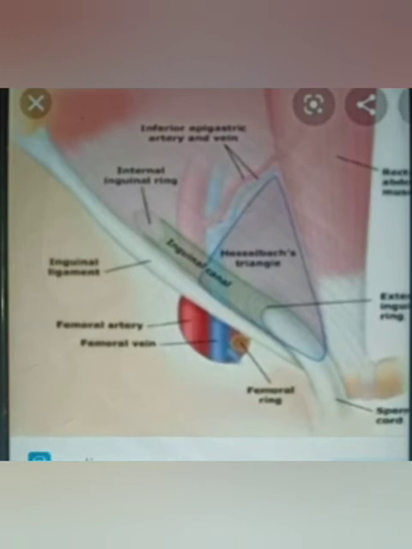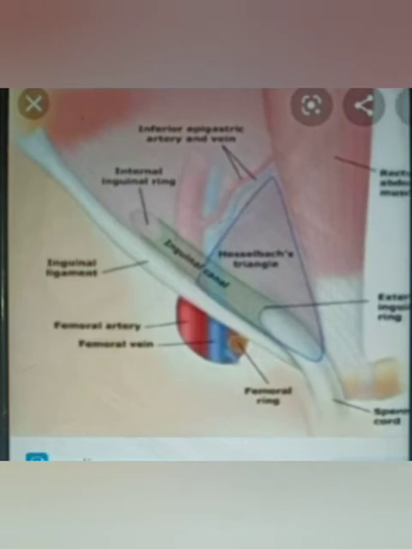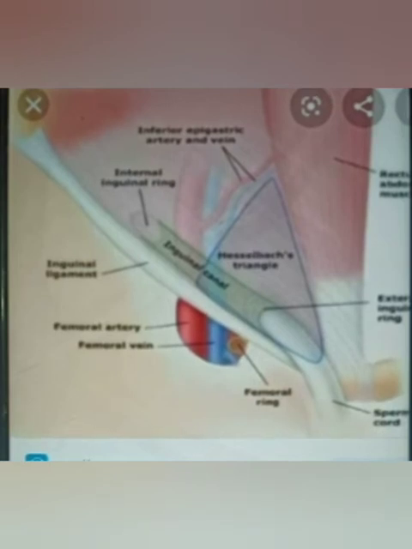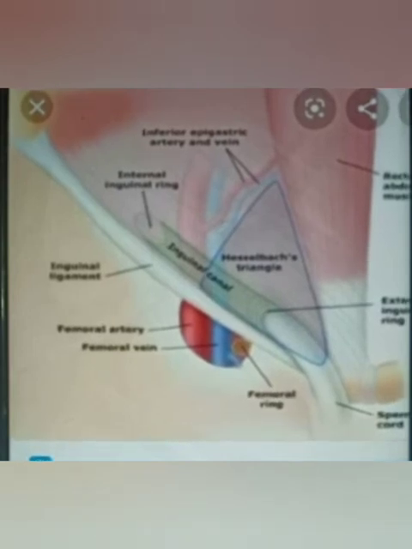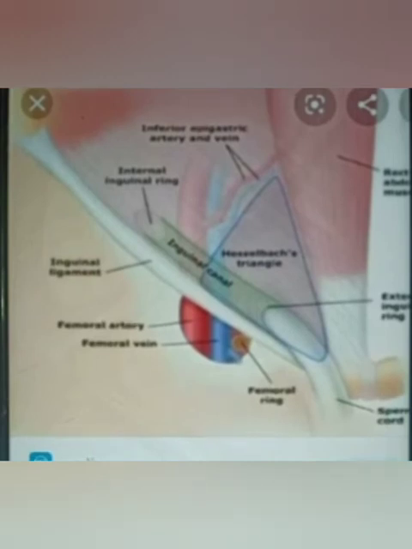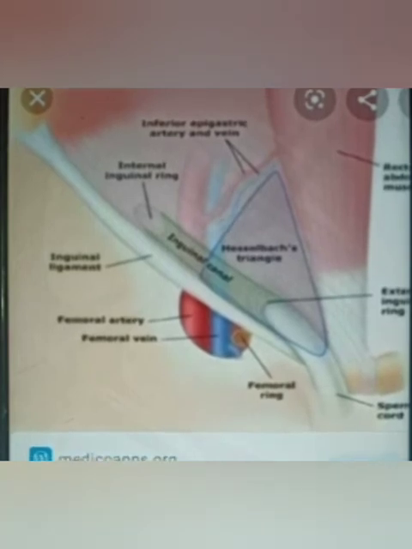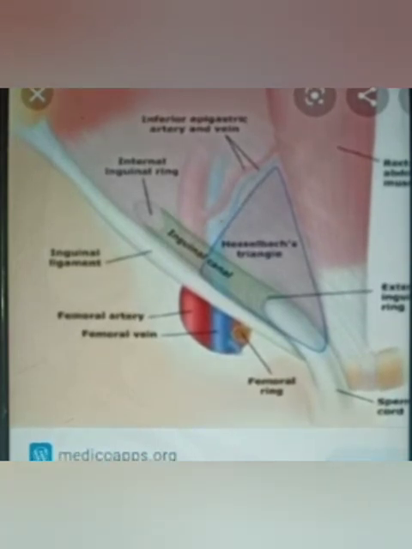Then are the coverings of the spermatic cord. From within outward, they are as follows. First, the internal spermatic fascia, which is derived from the fascia transversalis, and it covers the cord in its whole extent. Then the cremasteric fascia, made of the muscle loop constituting the cremaster muscle. And the external spermatic fascia, derived from the external oblique aponeurosis, which covers the cord below the superficial inguinal ring. So this is all about the superficial and deep inguinal ring, inguinal canal, spermatic cord, and the coverings and constituents of the spermatic cord.